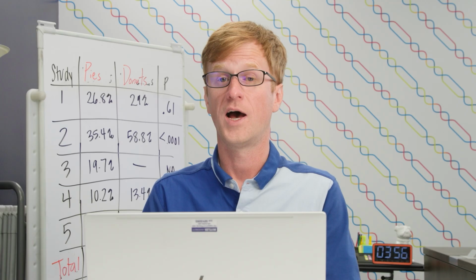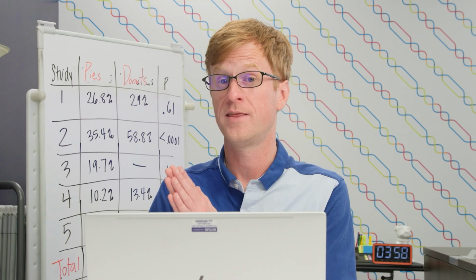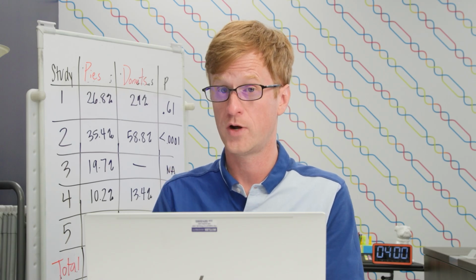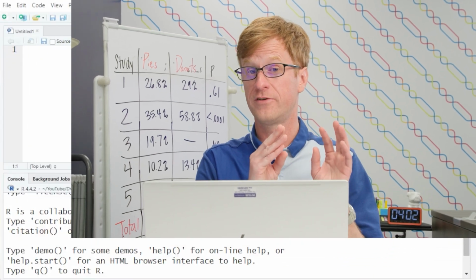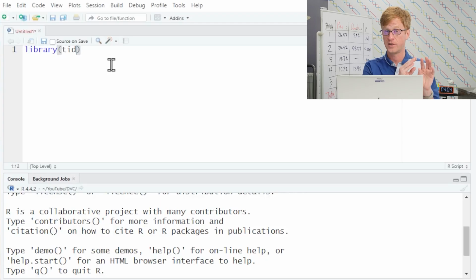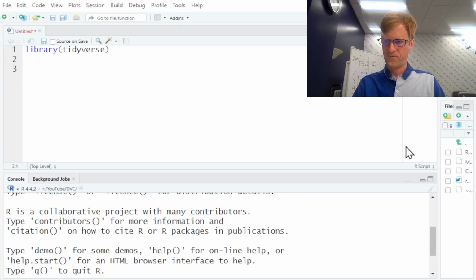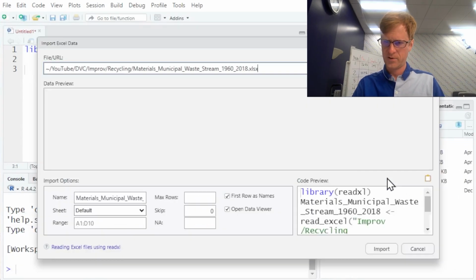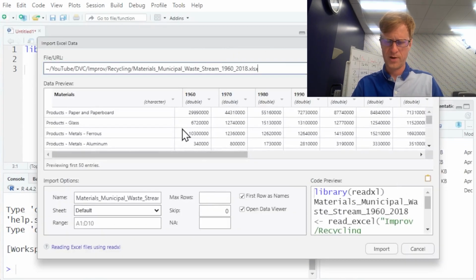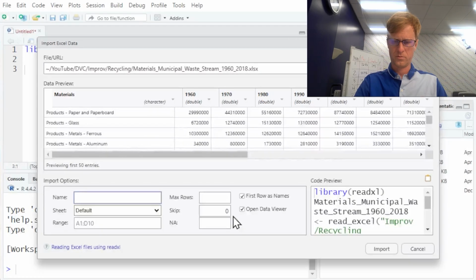I've got an Excel spreadsheet published by the US EPA in 2020, and it shows how much of different types of materials were generated, as well as how much was recycled or sent to a landfill or combusted. So I'm going to check my files window, and I'm going to attempt to import the data set.